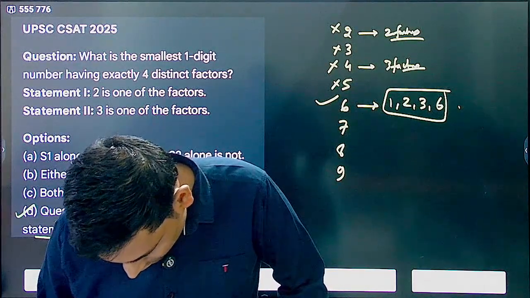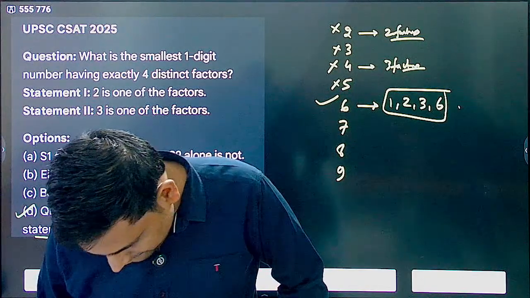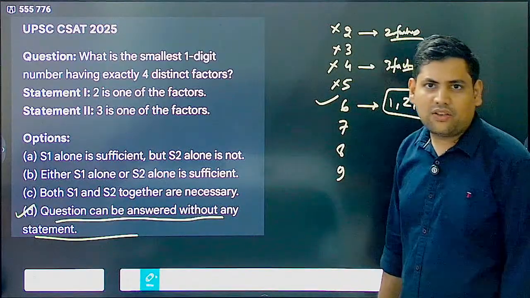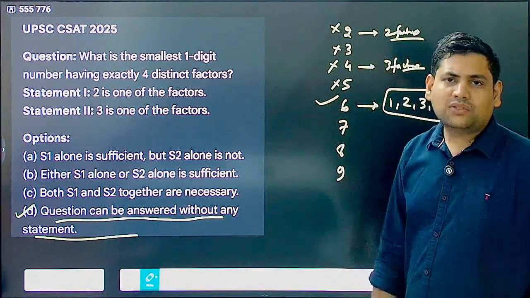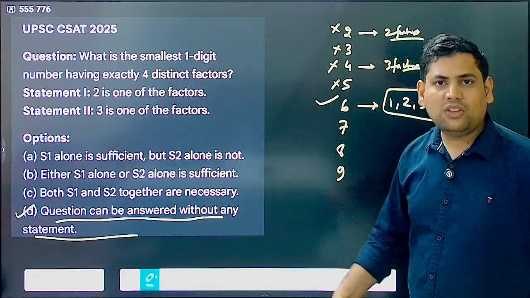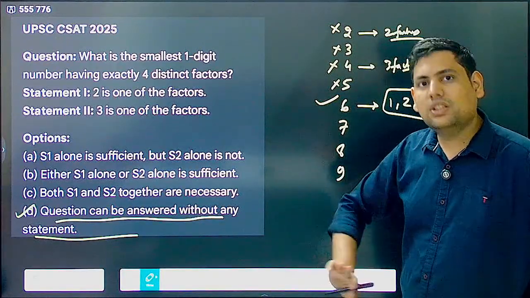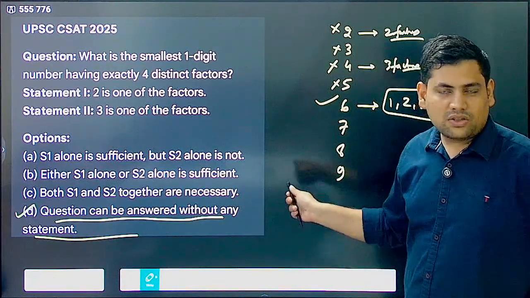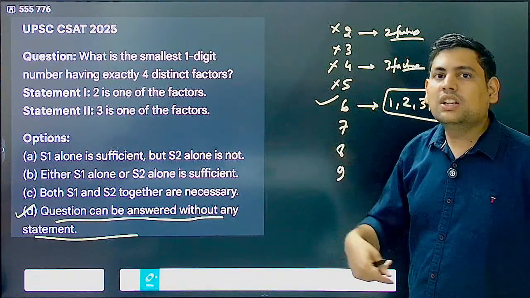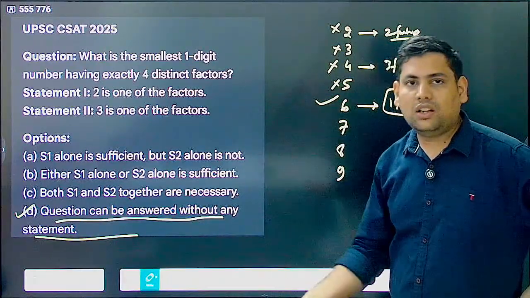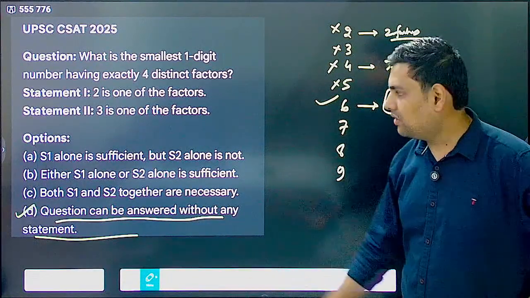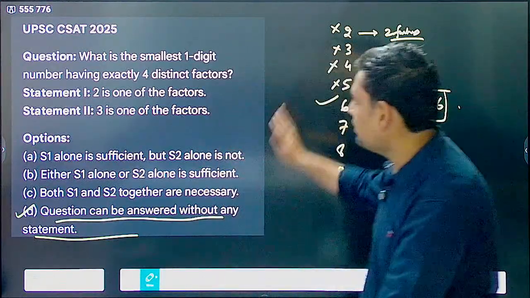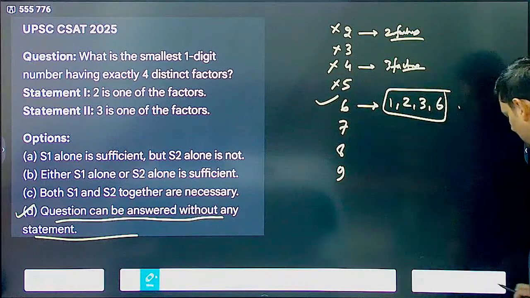Yes, Amit. Sometimes counting the number of possible values becomes tricky. When we end this chapter, I'll tell you what kind of questions we should focus more on and how you won't miss the cases. When we deal with questions where you have to count the number of cases, we will try to follow a methodical approach, so that you don't miss cases. Now, here the answer becomes D because you didn't need any of these statements.